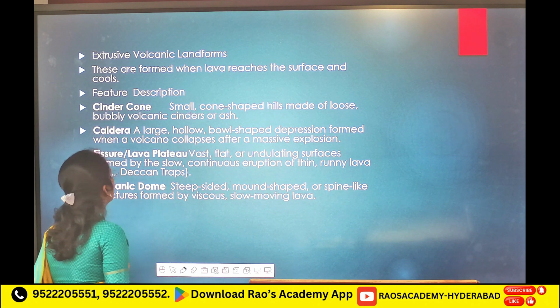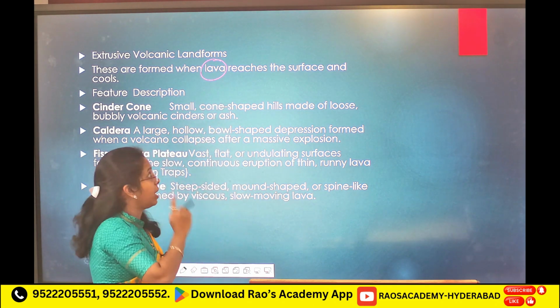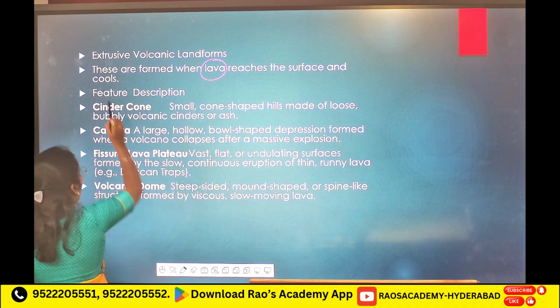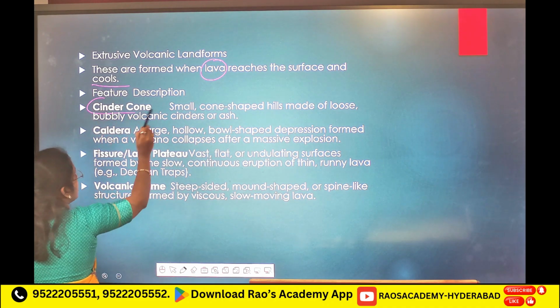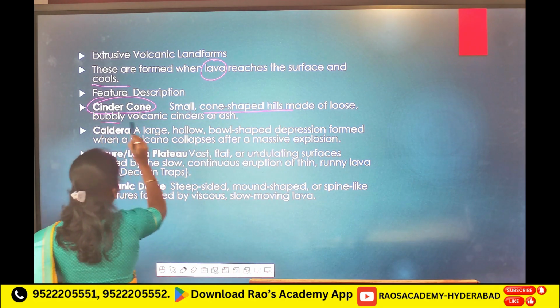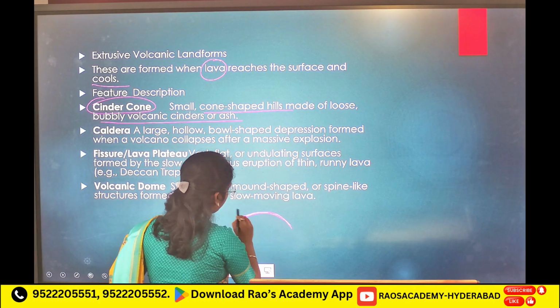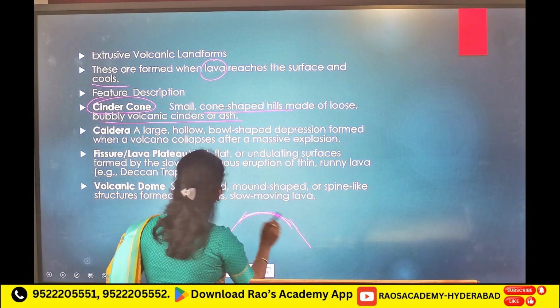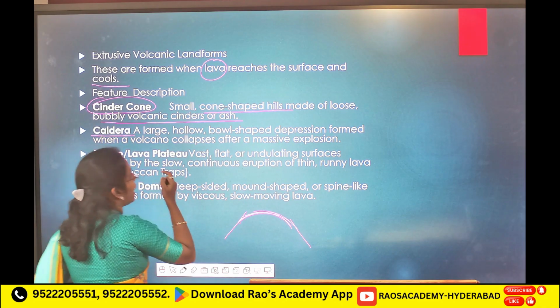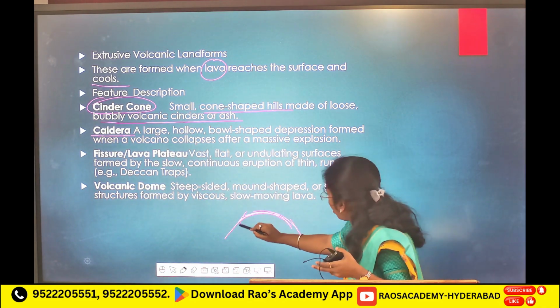Next, extrusive. These are formed when lava, here you can see the word, lava reaches the surface and cools. First, cinder cone, small cone shaped hills made of loose bubbly volcanic cinders. Caldera, a large hollow bowl shaped because of the collapse.